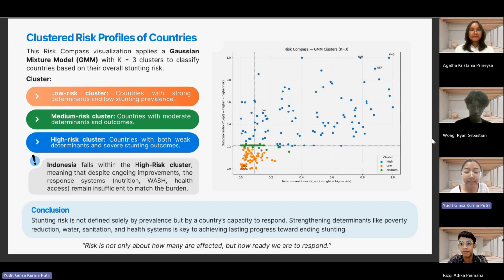So, the key insight is stunting risk is not only about how many children are affected, but how capable our country is to respond. By strengthening our structural determinants, especially nutrition program, water and sanitation, and health access, we can turn risk into real progress. And to close, I want to emphasize a message that represents our hope. Risk is not only about how many are affected, but how ready we are to respond. Because every child matters and every effort counts.